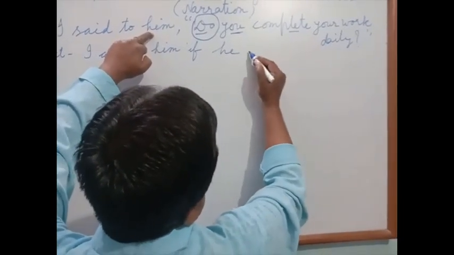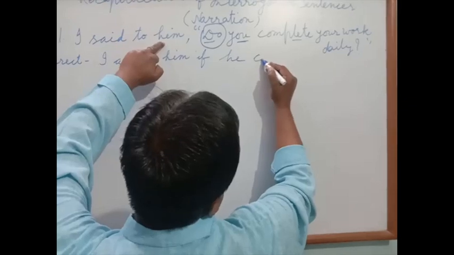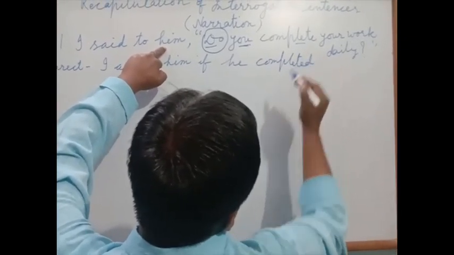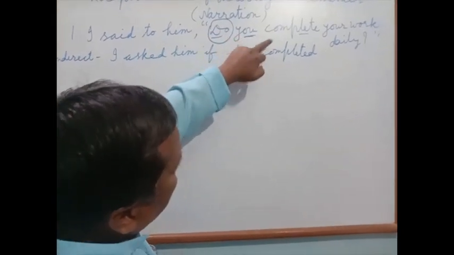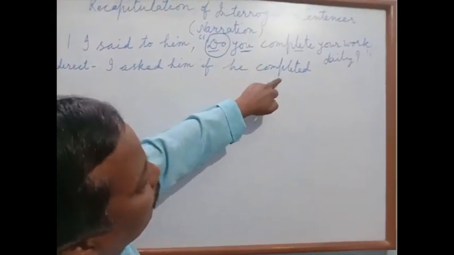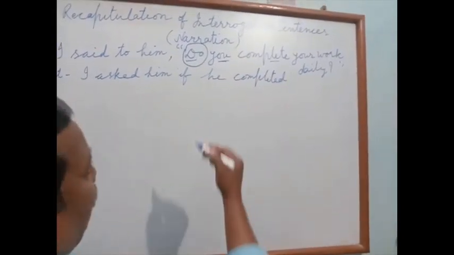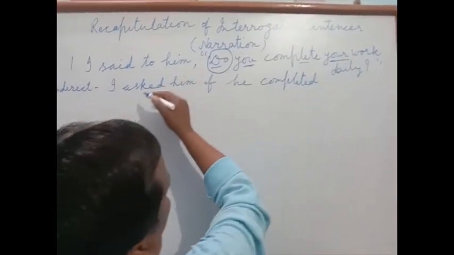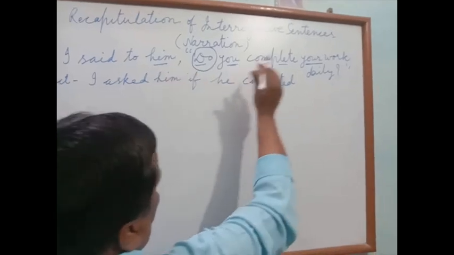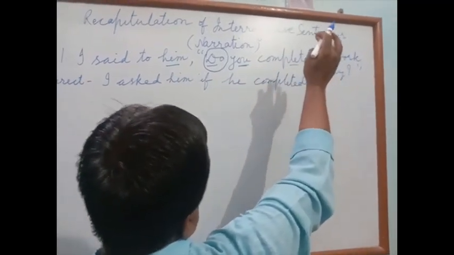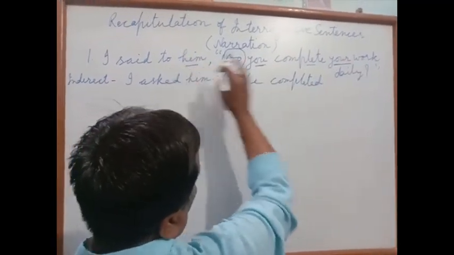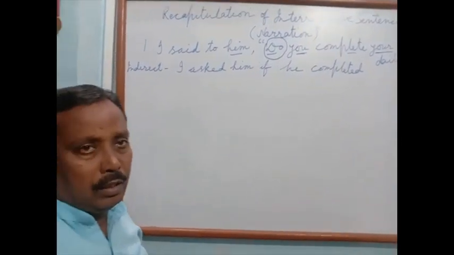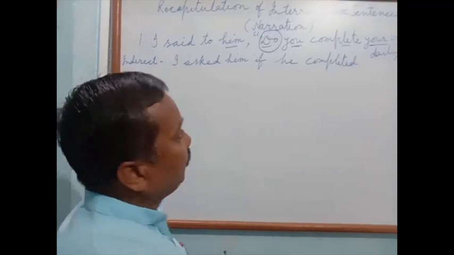V1 changes into V2, means simple present changes into simple past. If he completed your, second person according to object, object is him, this is possessive form. And what is possessive of him? His. We have already prepared a chart. You will revise that chart.